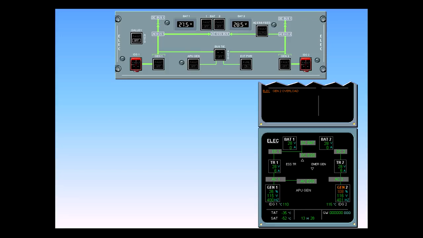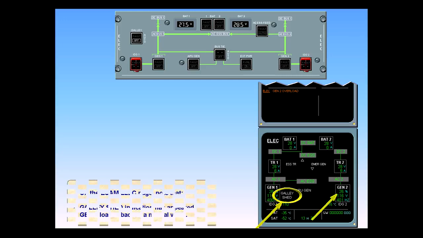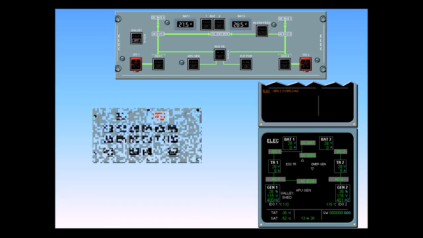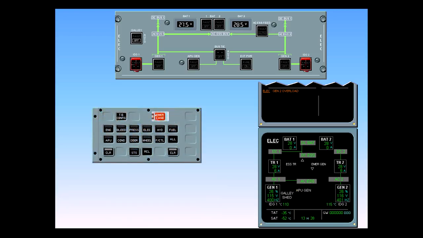On the ECAM electric page, note that galley shed indication has appeared. Generator 2 load is back to a normal value. After review and confirmation, clear electric.